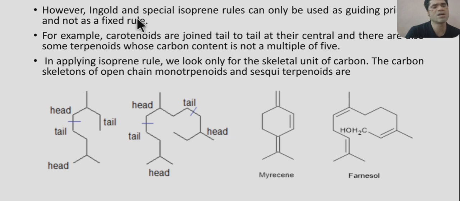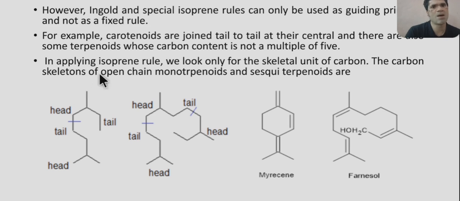However, Ingold and the special isoprene rule can only be used as a guiding principle and not as a fixed rule. This is because some terpenoids like carotenoids are joined in a tail to tail fashion. That means it is not necessary that all terpenoids should have head to tail fashion, but some terpenoids can also have tail to tail fashion, and hence these rules are not fixed.